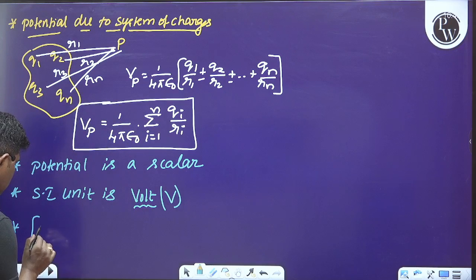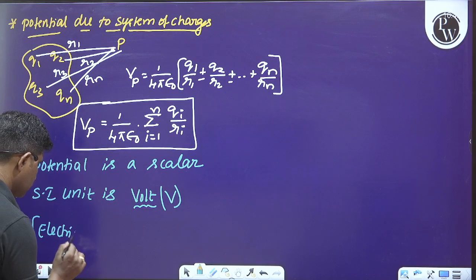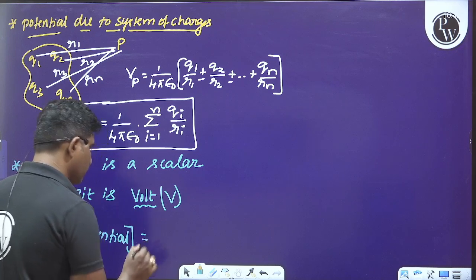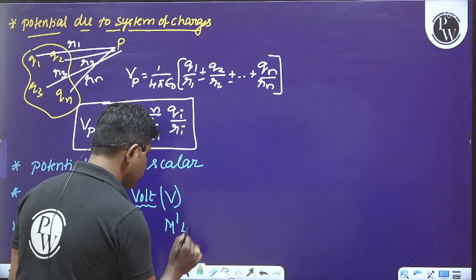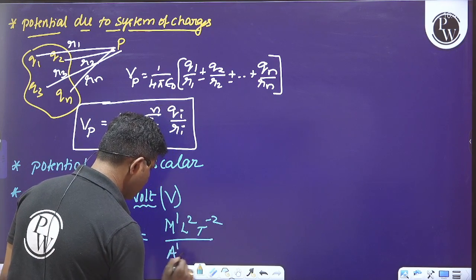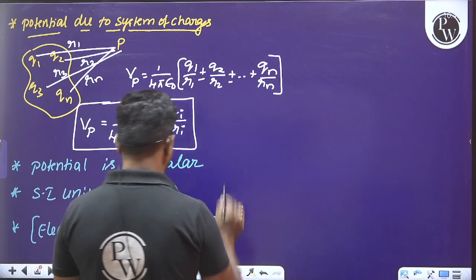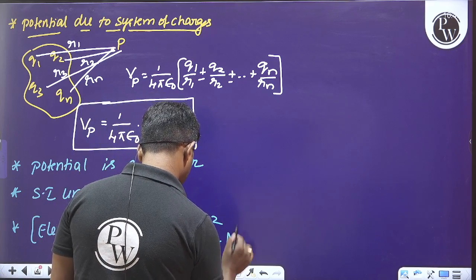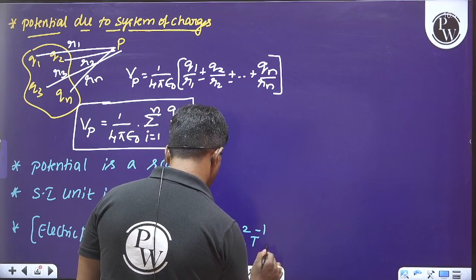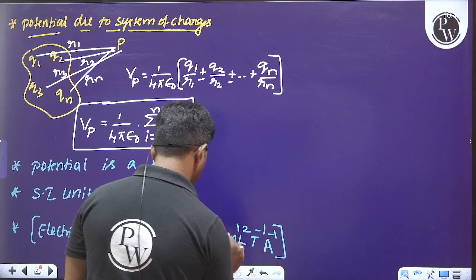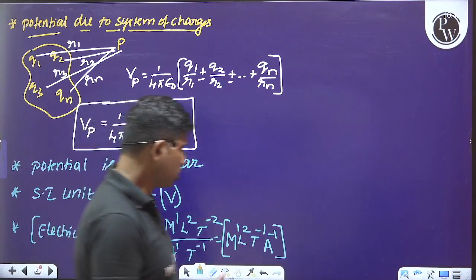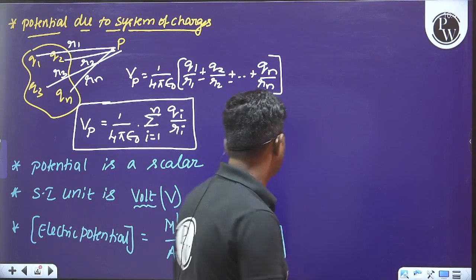So what is the dimensional formula for electrostatic potential? Work done is M power 1 L power 2 T power minus 2, divided by charge, which is A power 1 T power 1. If you simplify, we get M power 1 L power 2 T power minus 3 A power minus 1. This is the dimensional formula for electrostatic potential or electrical potential.